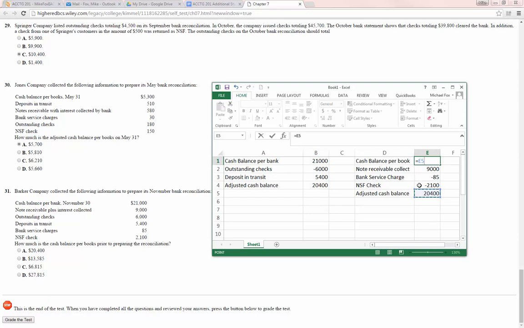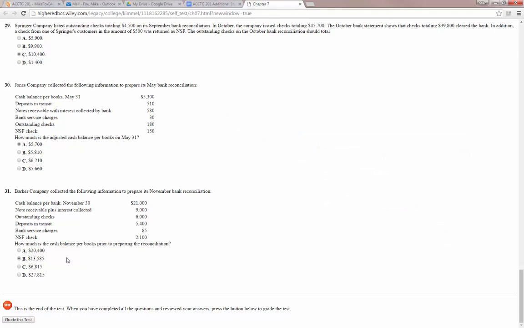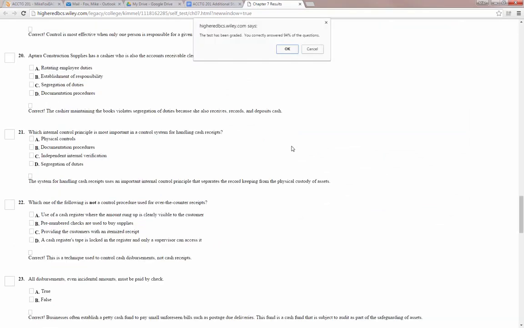Let's see. Trying to think of the best way to do this. That should do it. So our cash balance per the book should be $13,585. Now is the moment of truth. Let's grade this because a couple of these were squirrely. So we'll see how we did.